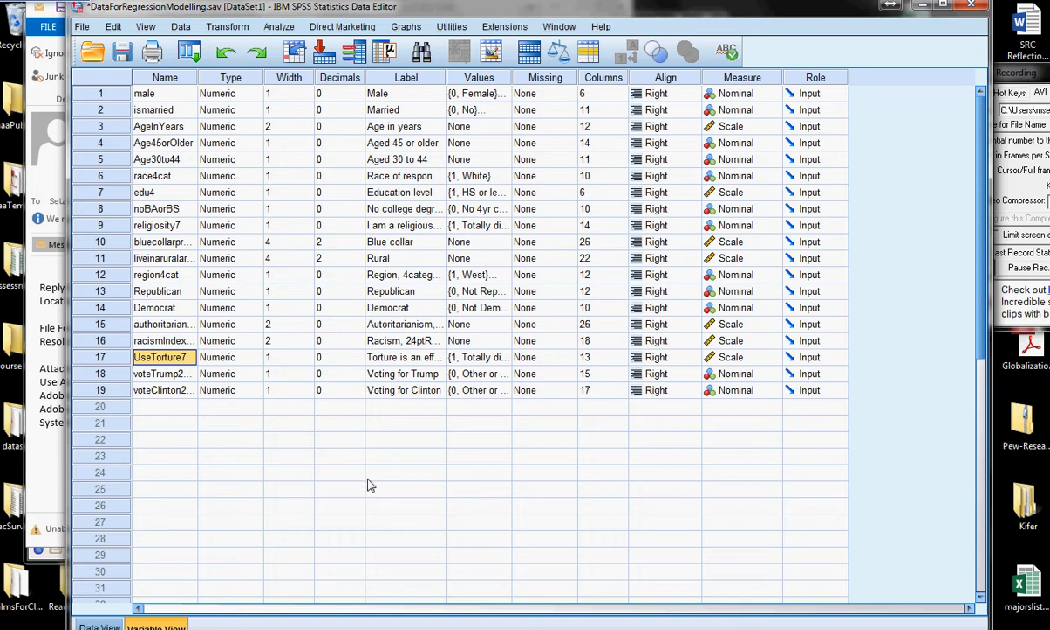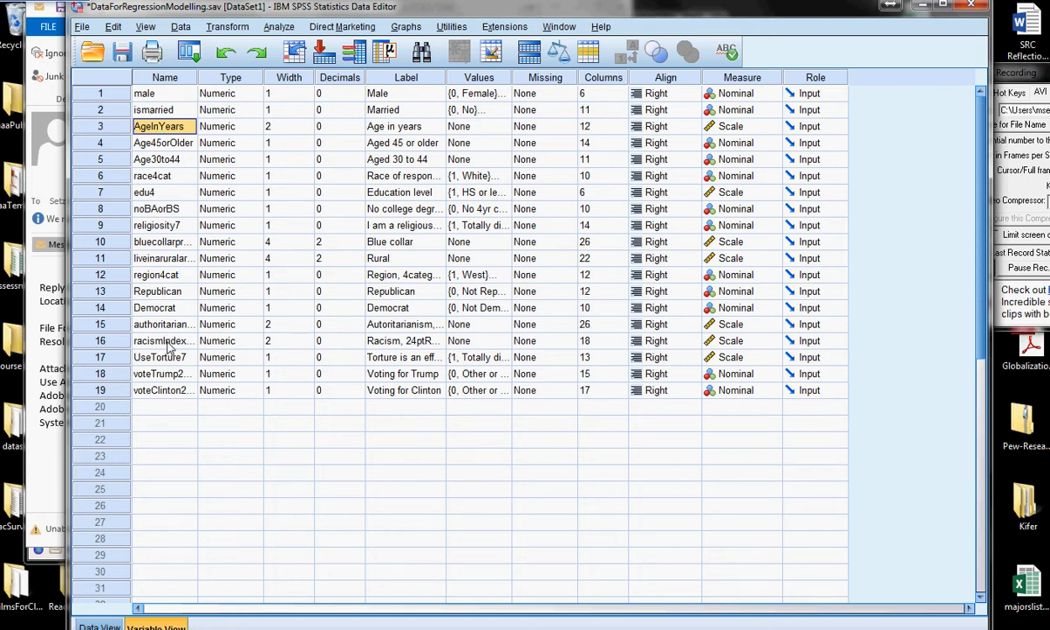And we are going to be looking specifically at whether or not being female, notice that the variable is coded 1 if you're a male, 0 if you're not, and also age in years, whether or not that predicts, in combination with one other variable, whether or not you are likely to support torture or not.